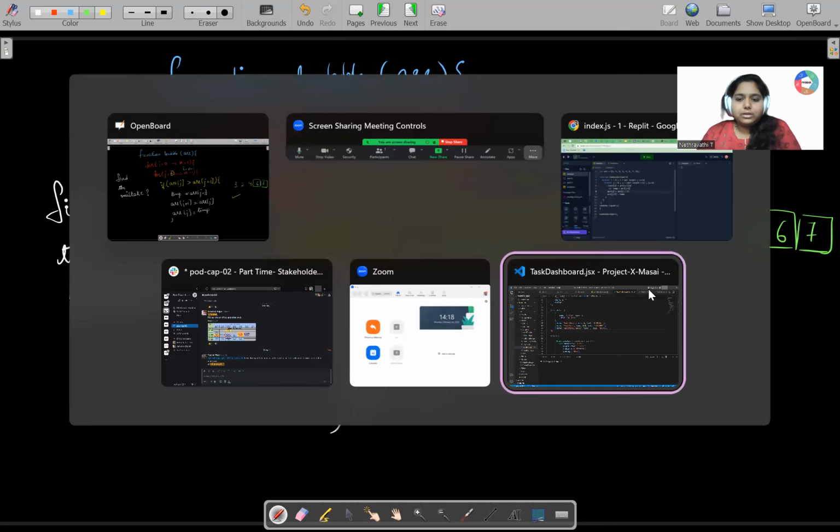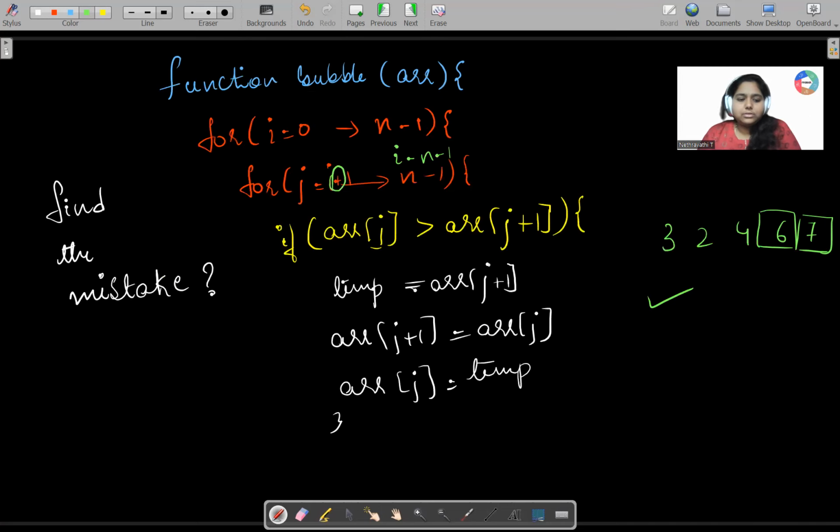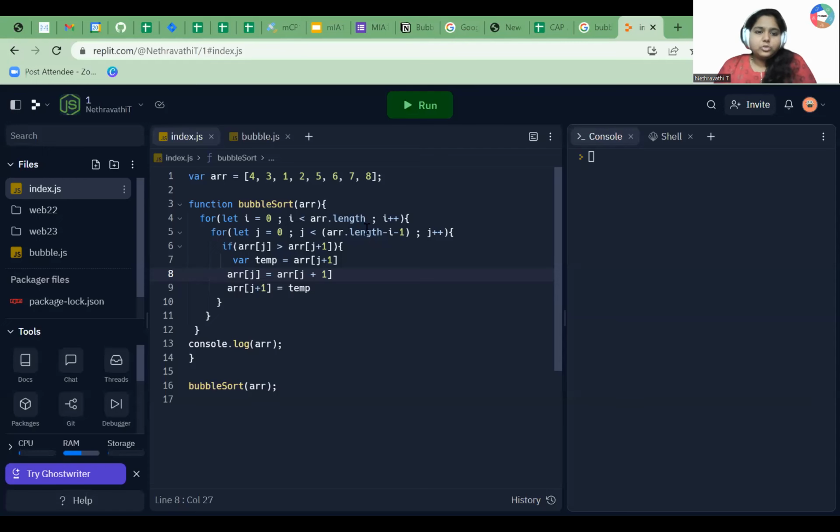So fine then. Now I can stop sharing the screen. So yes, you have done it. So you all understood, right? What is the bubble sort algorithm? So I just want to give you one more activity. I want you to find the mistake in this code also. Here everything is given. The algorithm is written, the complete code is written, but I want you to find the mistake.